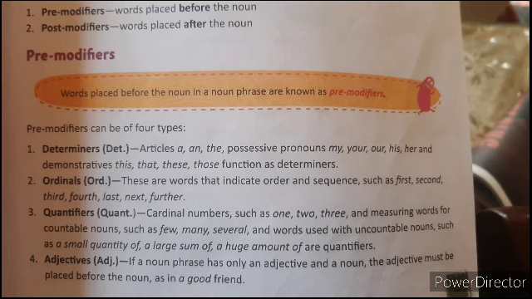What are pre-modifiers? Words placed before the noun in a noun phrase are known as pre-modifiers. That we already learned.